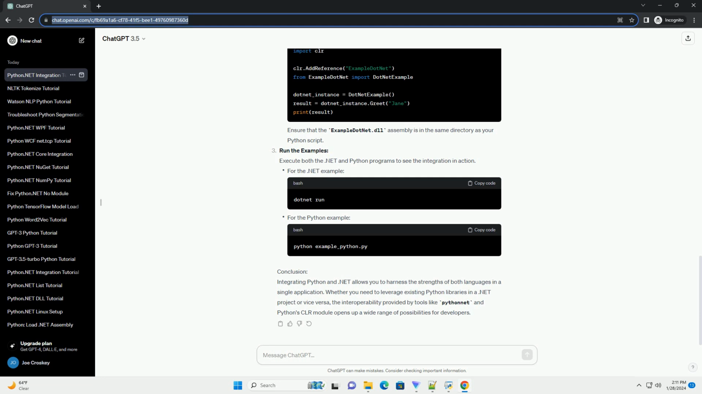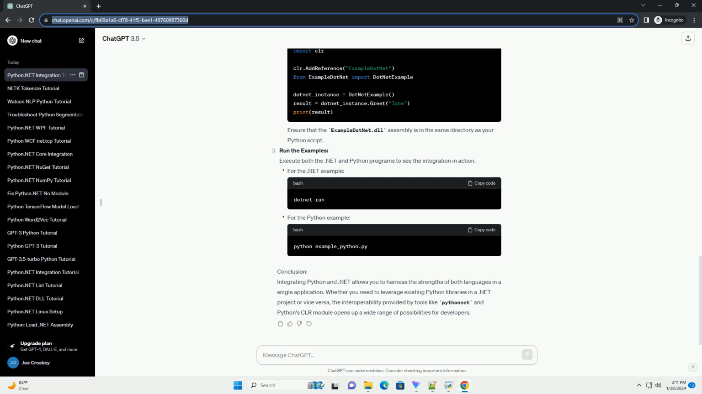Prerequisites. Method 1. Using Python for .NET, Pythonnet. Python for .NET, or Pythonnet, is a package that provides interoperability between Python and .NET. It allows you to use .NET libraries in Python and vice versa. Installation. Example code.